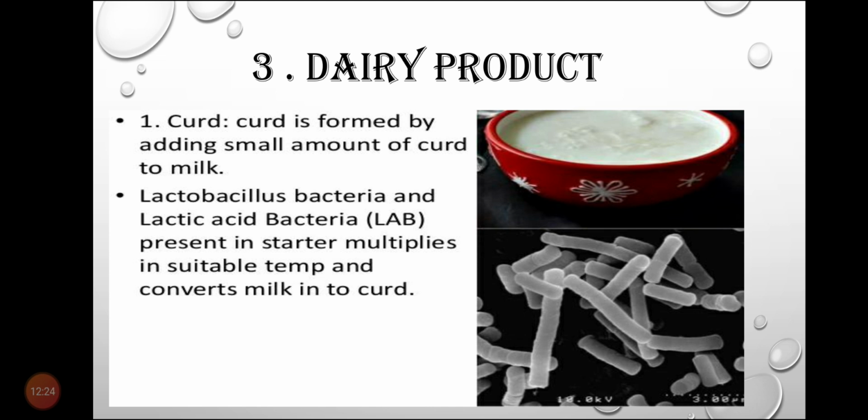Lactic acid bacteria present in the starter multiply at suitable temperature and convert milk into curd. Curd is formed by adding a small amount of curd to milk. This small amount of curd is known as starter or inoculum. A large amount of lactic acid bacteria is present in the starter, and it multiplies faster.